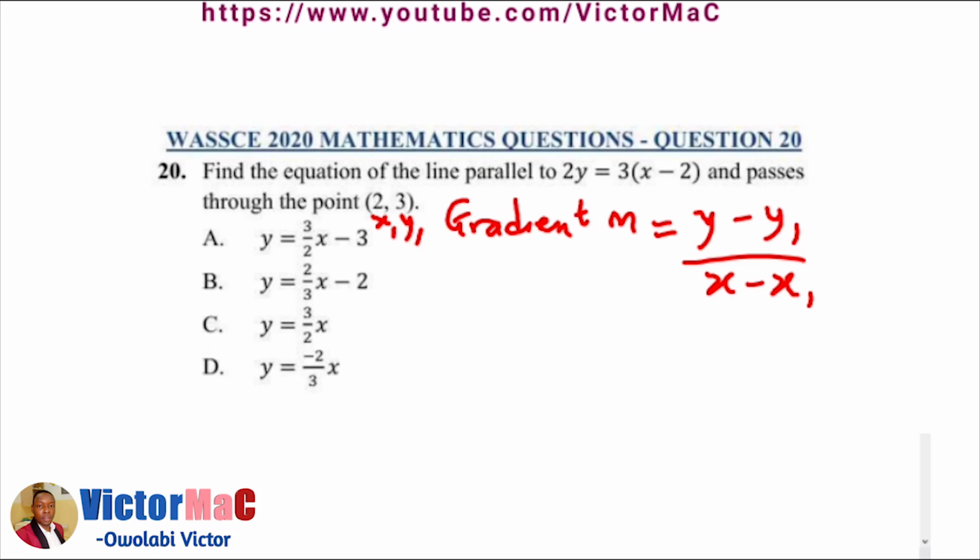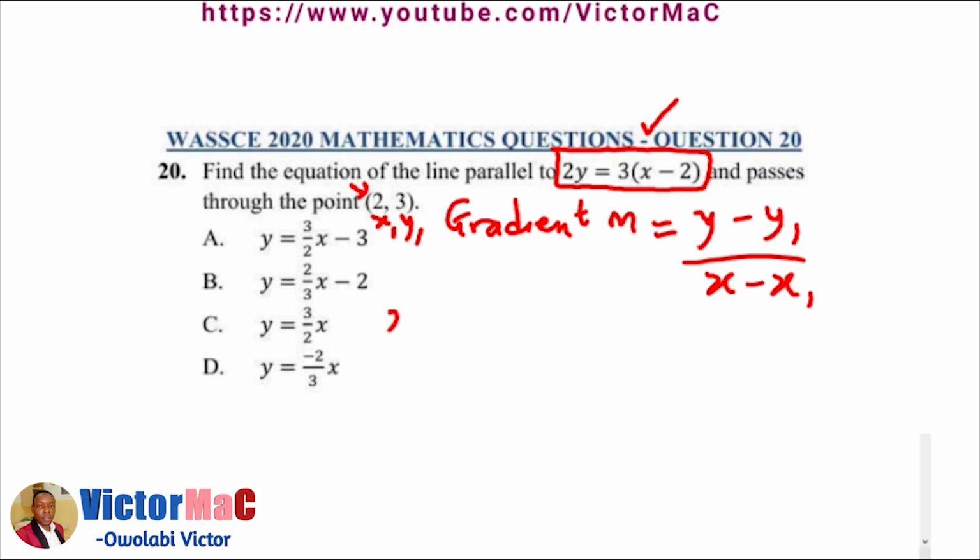Since the two lines are parallel, the line with this equation is parallel to the other line we're looking for that is passing through this point. Definitely, their gradients will be the same. So let's find the gradient of this equation.